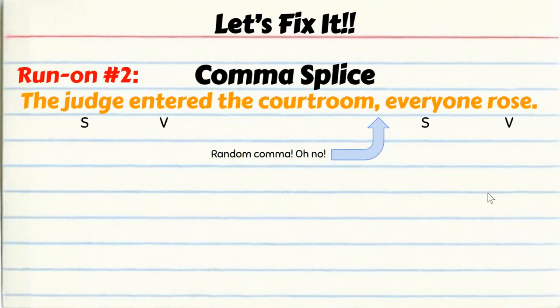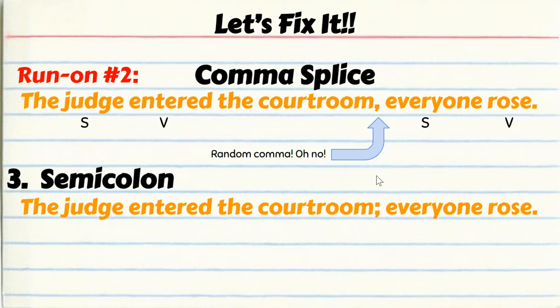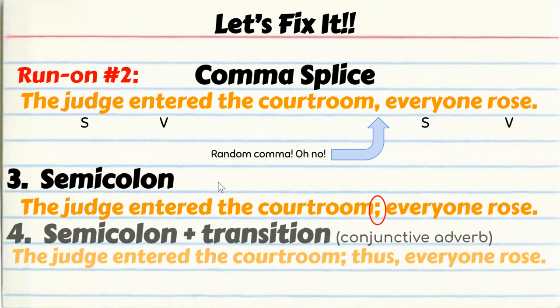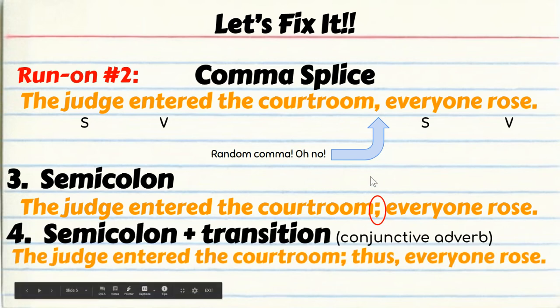Option number 3 isn't one that you're going to use as much. I can just throw in a semicolon. So the judge entered the courtroom, semicolon, everyone rose. More often than not, if you want to start playing with semicolons, you're going to do a transition, also known as a conjunctive adverb. And you have something that's going to look like this. So the judge entered the courtroom, semicolon, thus, comma, everyone rose. So you need all 3 to make it work.